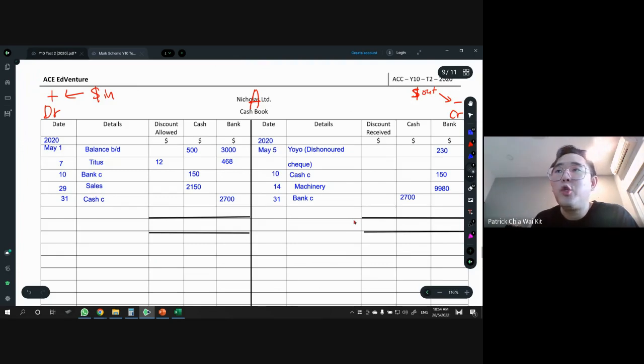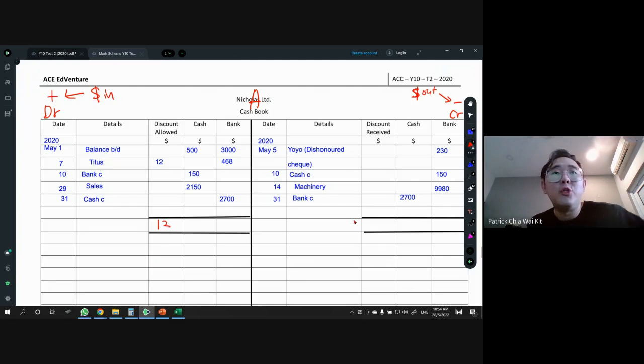All right. So what do we do with the discount column? We just need to total them, right? So discount receipt, there's nothing. You can just leave it empty, no problem. All right. Now we do one by one. We do cash first.